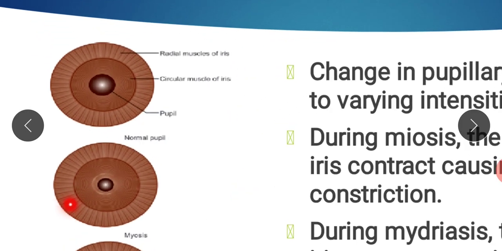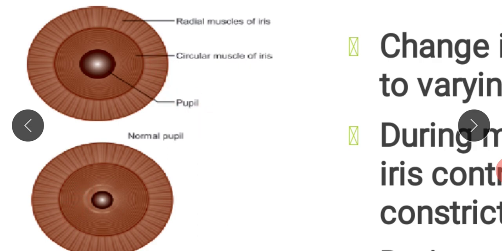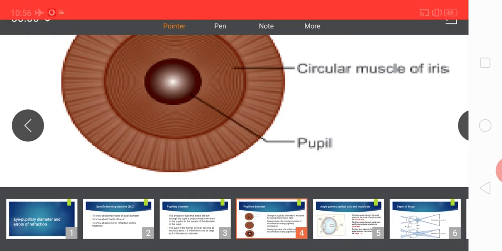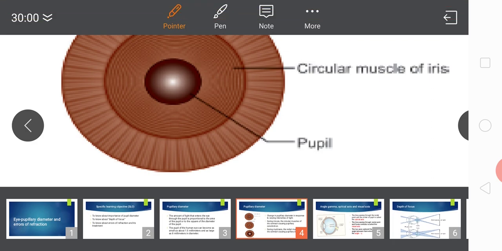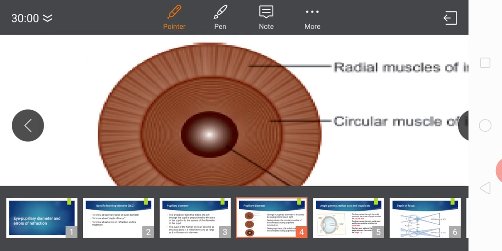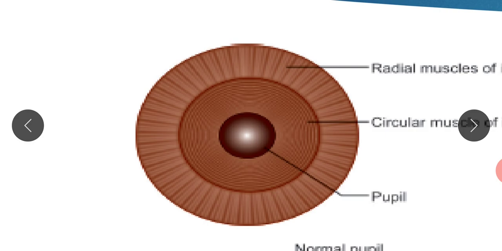Now this one is the normal arrangement of the iris. The iris is made up of two types of muscle fiber. The one is circular, this inner one, the circular muscle fiber, and the outer is the radial muscle fiber. And this aperture through which the light rays enter our eye is known as the pupil. So this is the normal pupil.